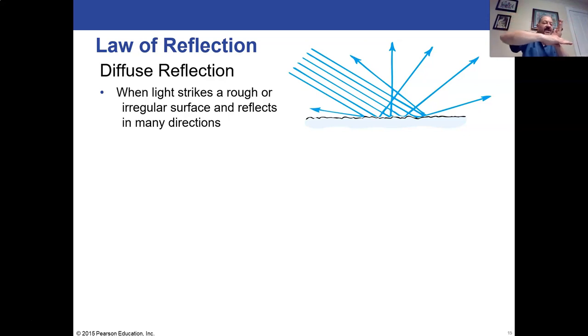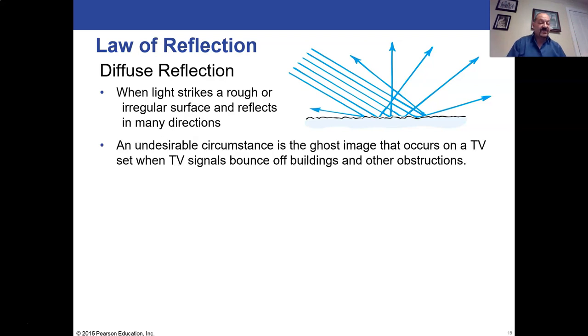It's always perpendicular, and the angle of incidence will always be the same as the angle of reflection relative to that normal line, but the normal line is changing everywhere along this bumpy surface. So you get these real weird reflections all over the place that almost appear like scattering of light. But there really are reflections, it's just the reflections are different for every point along the surface.